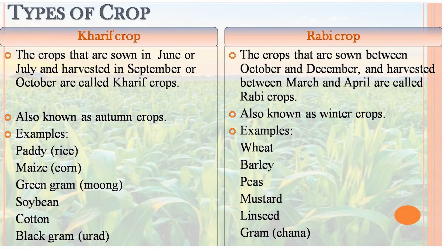The Kharif crops are sown in June or July and harvested in September or October. Because of the time period, they are also known as autumn crops.